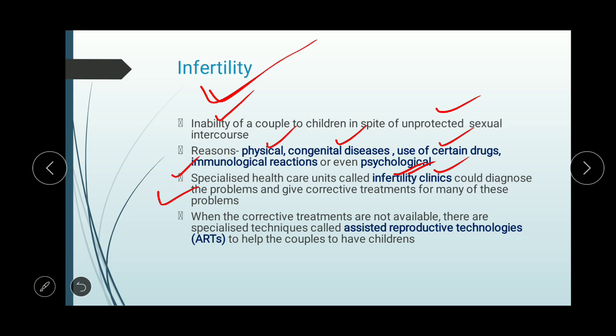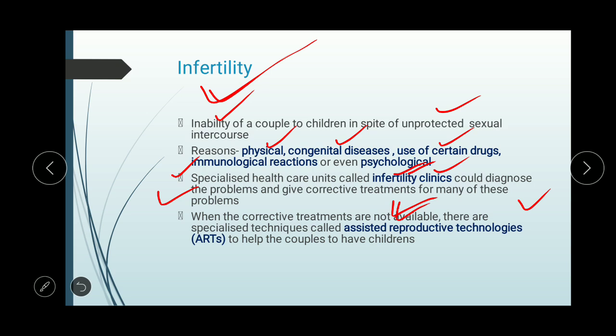After the diagnosis, they will find out the cause associated with the infertility the couples are showing, and after identifying it they will give corrective treatment for many of these problems. After giving corrective treatments, the couples may produce normal children like a normal couple. Then when the corrective treatments are not available, that is if they are not able to correct that infertility issue,